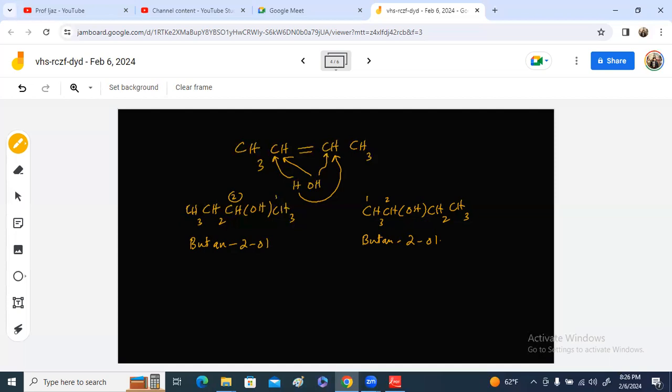If I change the position of the double bond like CH3, CH2, CH, CH2, now this is but-1-ene.